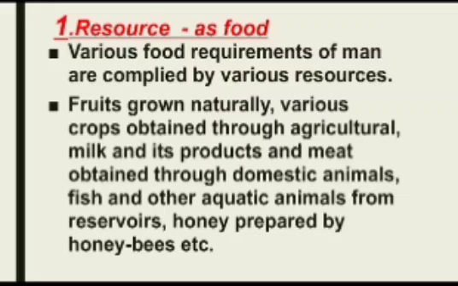First of all, resource as food. Food, whatever we are taking, for example, fruits. Next, crops, then milk and milk products, meat, fish, other aquatic animals, honey prepared by the honey bee. These are all for consumption, that is, we are using them as food. So one use of resources is that all the things used as food are known as resources. It is very simple. Resource as food: milk products, rice, wheat, all the food grains, meat, honey, etc.